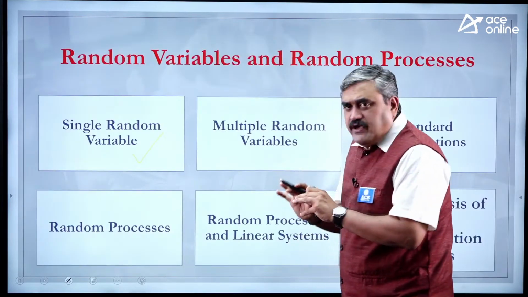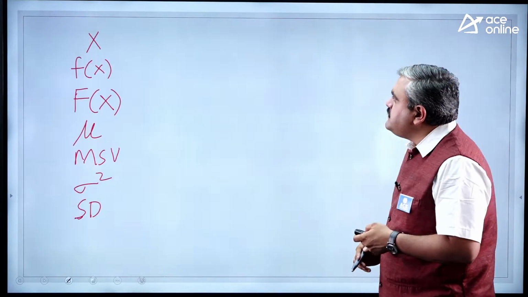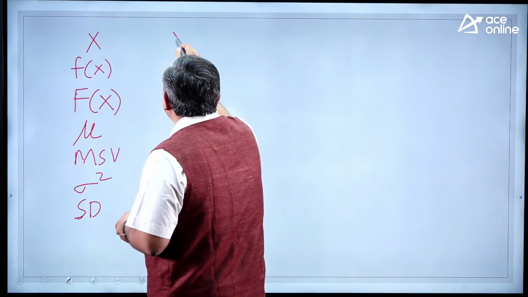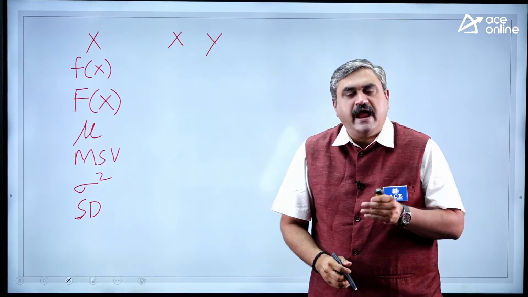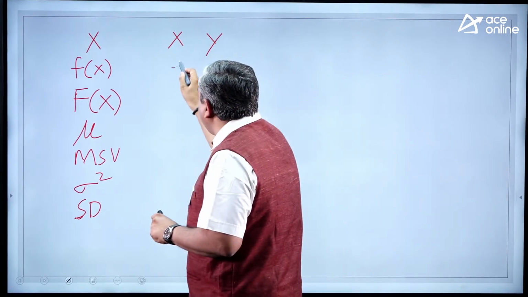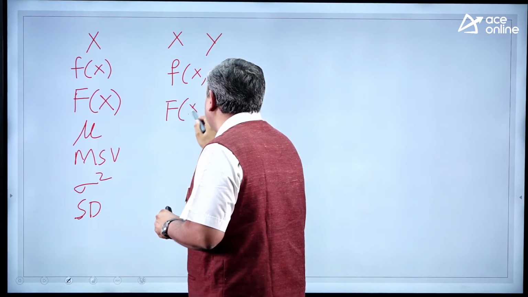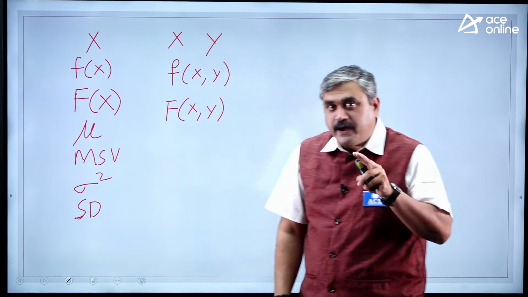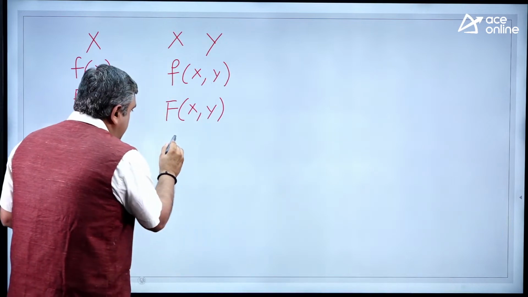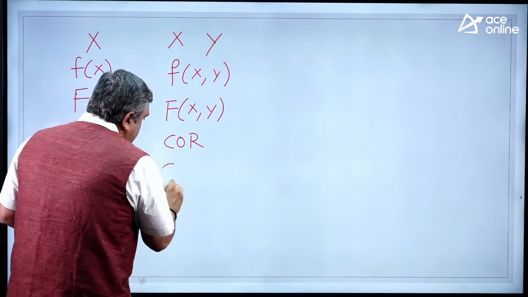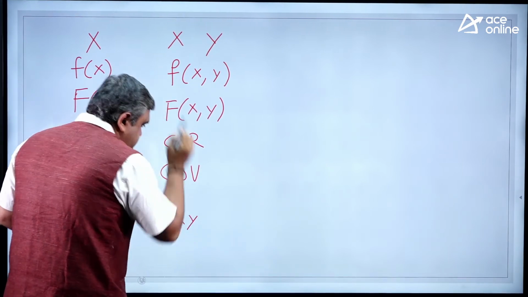Now, once we are done with this, then we are going for multiple random variables case. So multiple random variable means what? Instead of taking a single random variable, you will go with two random variables. So two random variables means we are taking x and y. So here you will have joint density function and you will have joint distribution function. Two parameters will come. Along with this, you will have some very important and interesting parameters as correlation between two random variables, covariance between two random variables, and correlation coefficient between two random variables.